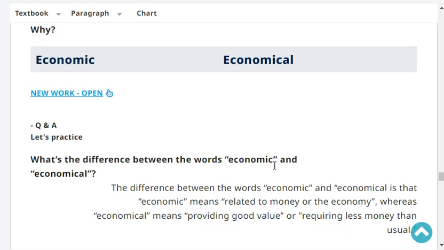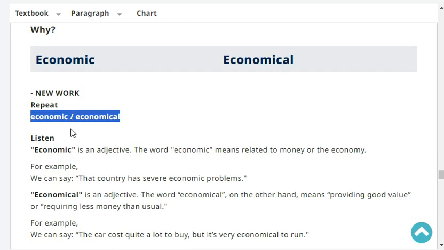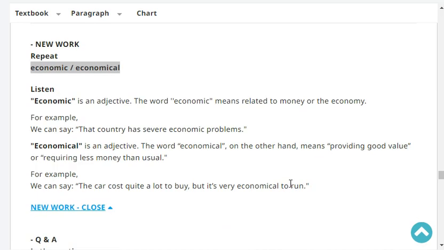Okay, next, repeat: economic, economical. Very good. Okay, listen. Economic is an adjective. The word economic means related to money or the economy. For example, we can say the country has severe economic problems.